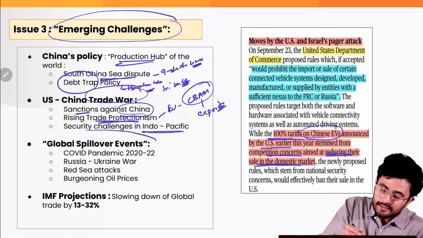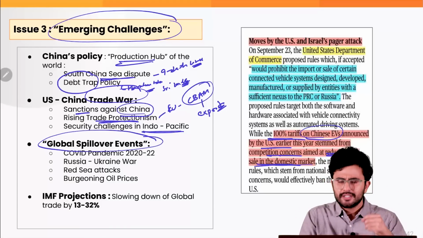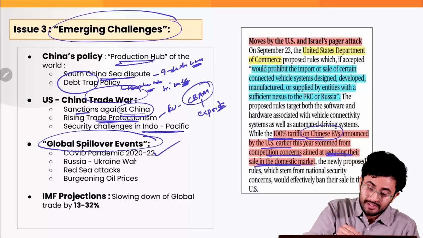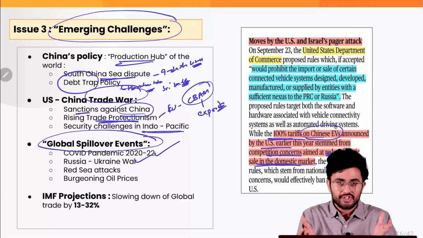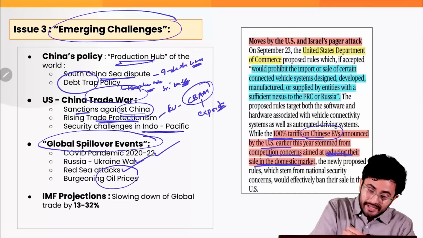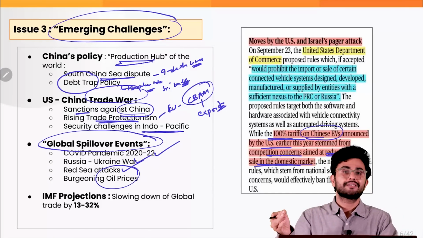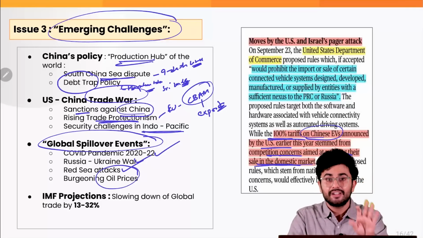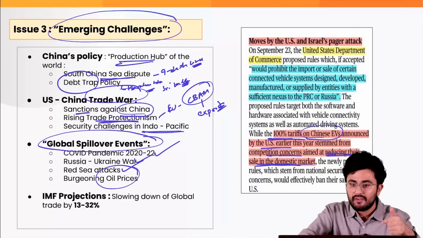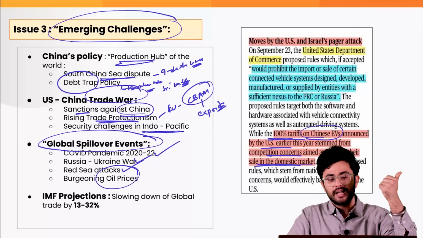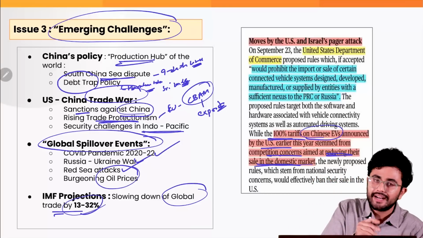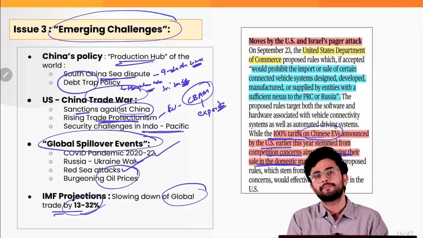Then there can be certain global spillover events, such as, obviously, the trade disruption which was caused by the COVID pandemic, or the sanctions which were put on Russia, thus leading to the Russia-Ukraine war, the Red Sea attacks by Houthi rebels, all leading to burgeoning oil prices. We are still almost 87% import dependent when it comes to oil. So all of that will hamper our manufacturing as well as our exports. Then there are IMF projections that there is already a slowing down of global trade by around 13 to 32%.